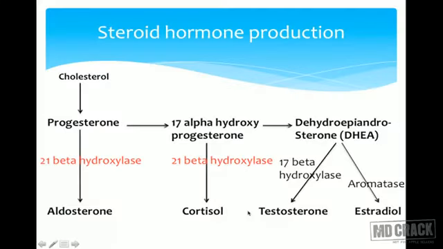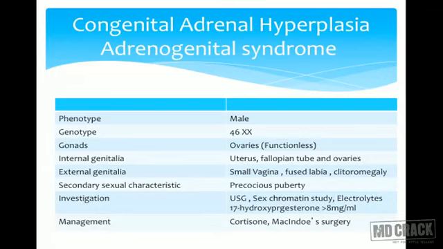There would be formation of other elements like DHEA and estradiol. Even there would be conversion to testosterone, and that will have androgenic action on the genitalia. Phenotype is male, that means even though the baby is XX, it looks like a male because of excessive androgen production. The gonads are ovaries, which are functionless.